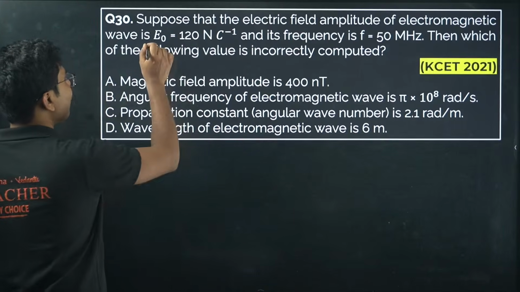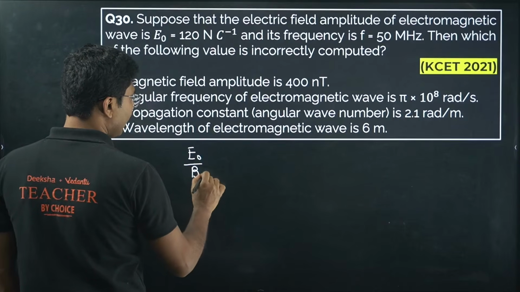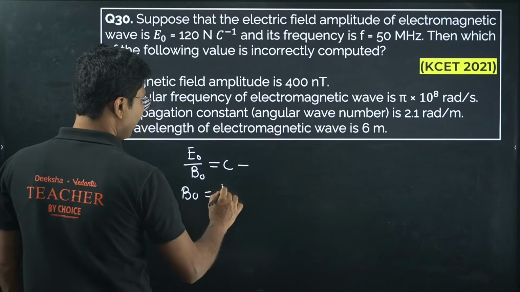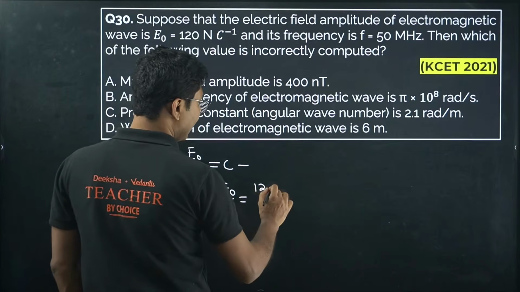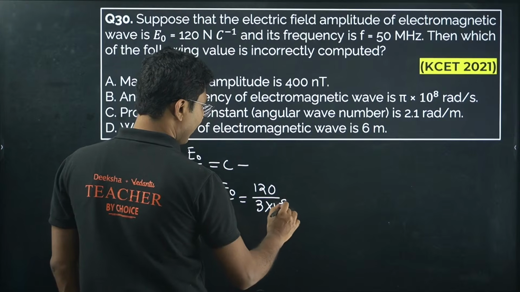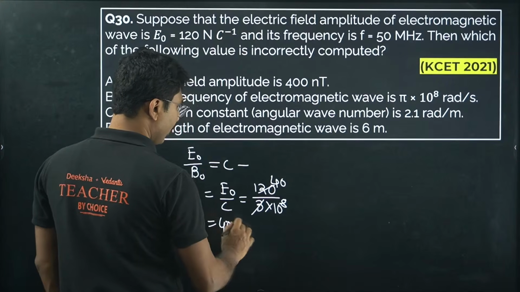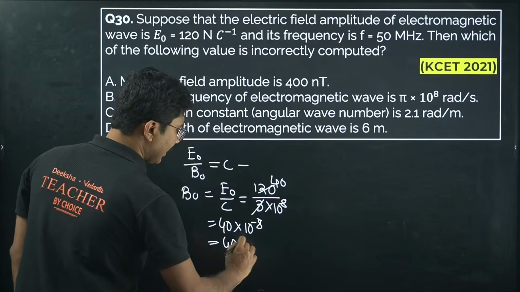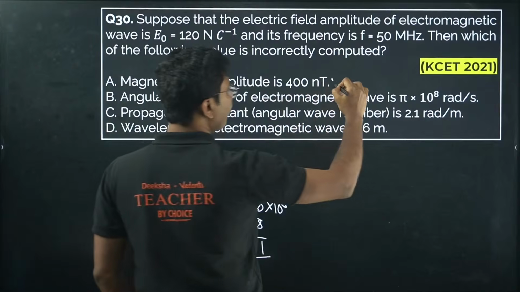So E0 is given. Now we know that E0 by B0 is the speed of light c. So B0 is E0 by c, that is 120 divided by 3 into 10 to the power of 8. So it will be 40 into 10 to the power of -8, or 400 nano Tesla. So obviously the magnetic field is correctly computed.